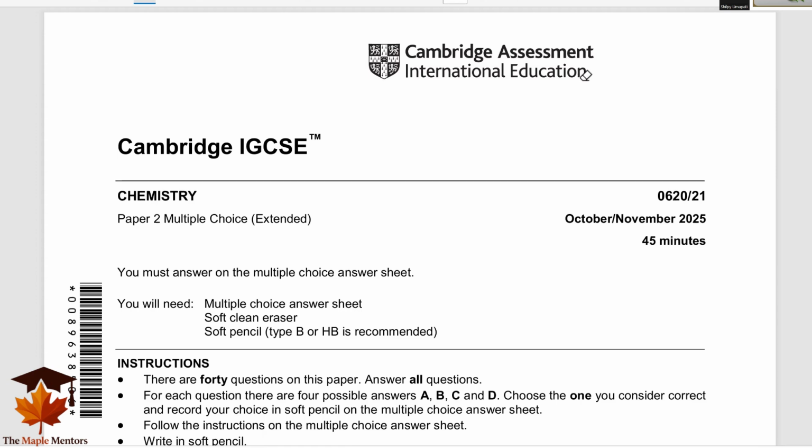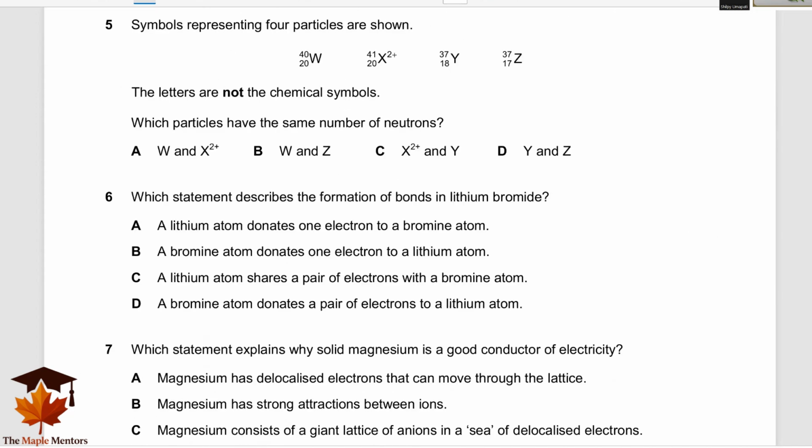Hi, this is part two of solving the question paper, October-November 25, paper two. We begin here solving question number 6.